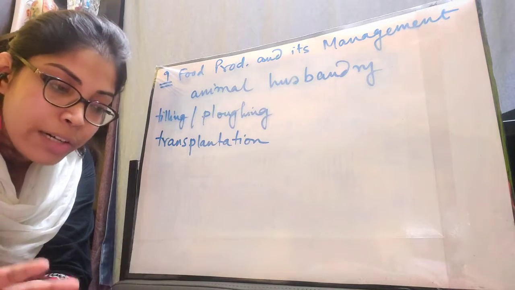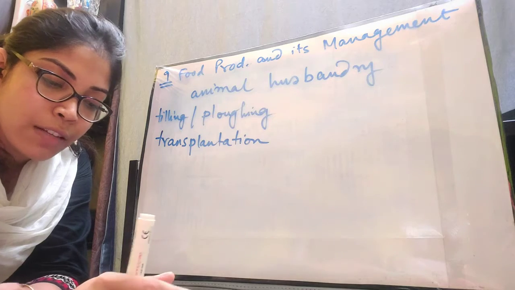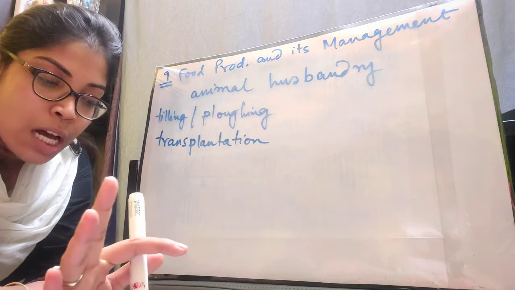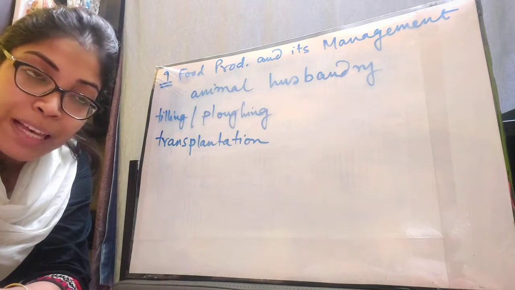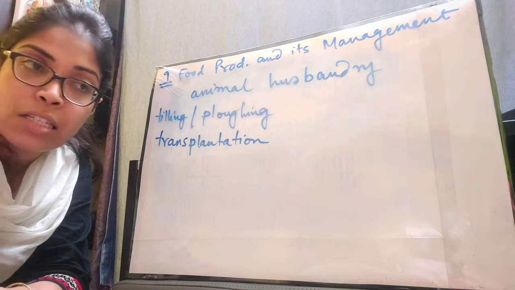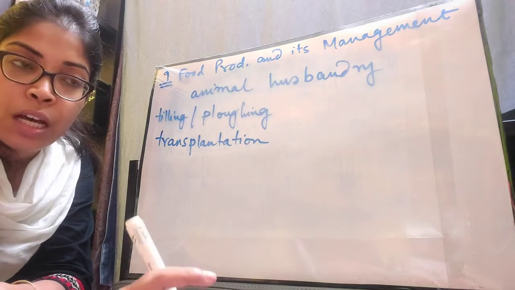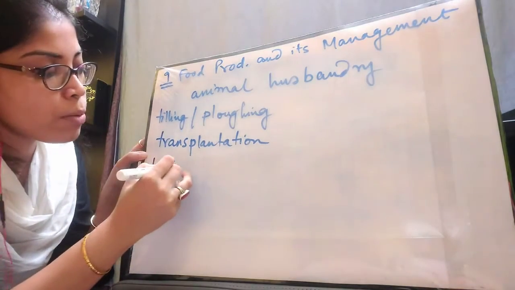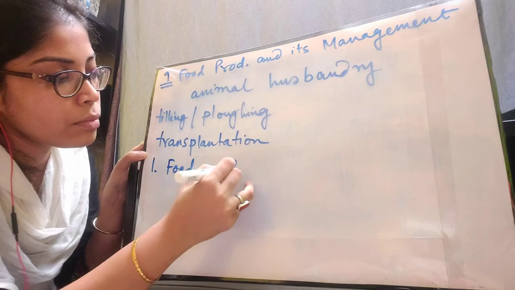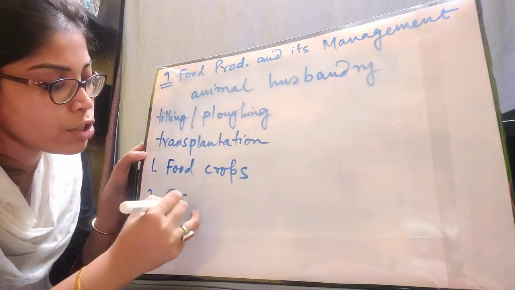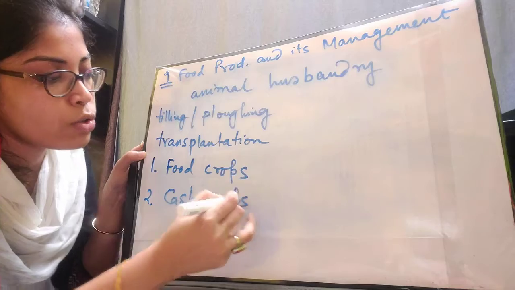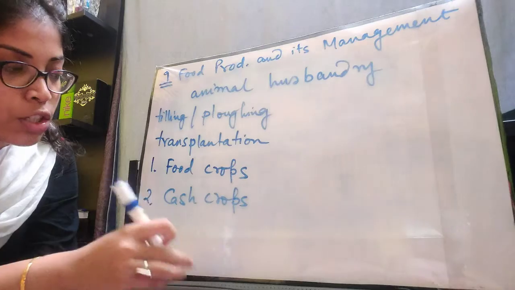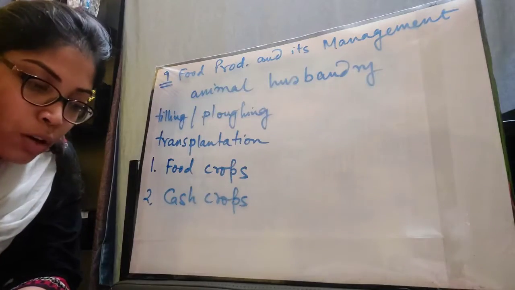Under crops grown in India only, we have a classification of the crop plants. This one is very important. So what are the two types of crops based on the purpose of cultivation? Why are these crops cultivated? Depending on that, there are two types of crops. Number one is food crops, and number two is cash crops. So we are going to talk about both, and this particular classification is based on the purpose of cultivation.